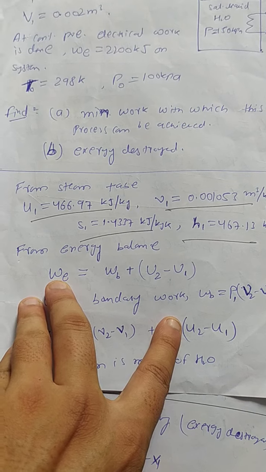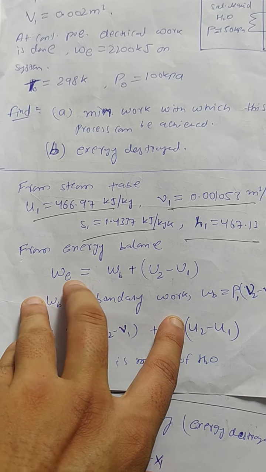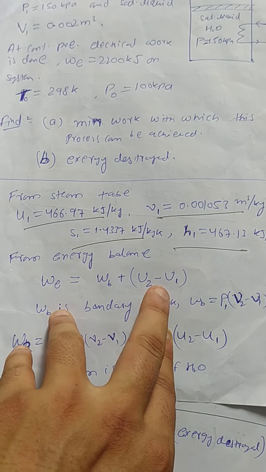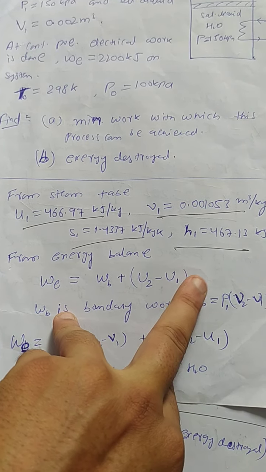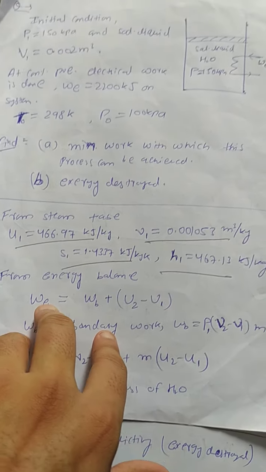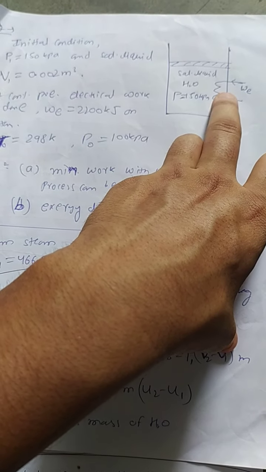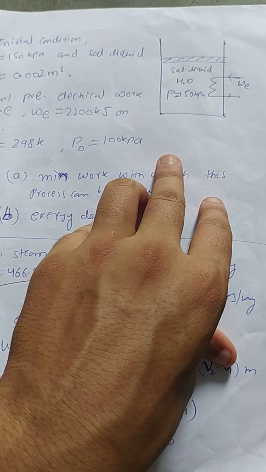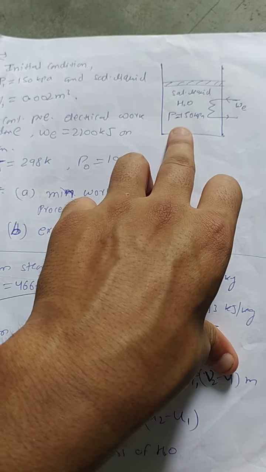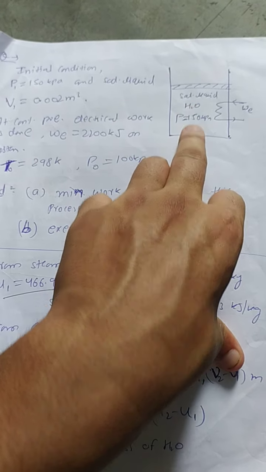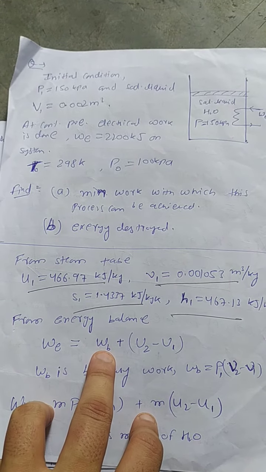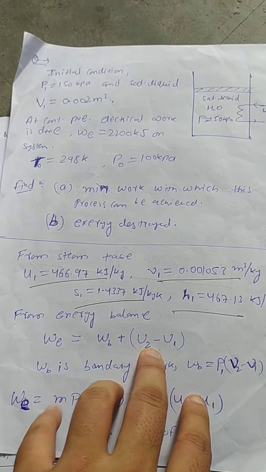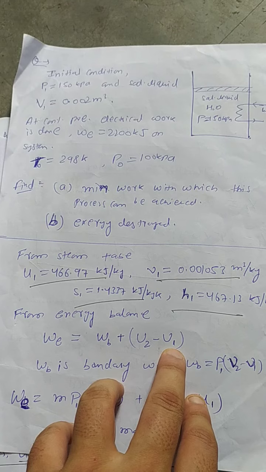The work input, which is the electrical work input WE, must be equal to the work going out and the change in the internal energy from the first law of thermodynamics. It can be simply seen that this is work input and there would be some boundary work, WB, which is the change in volume due to pressure inside it. So this is boundary work, and ultimately the change in internal energy, U2 minus U1.